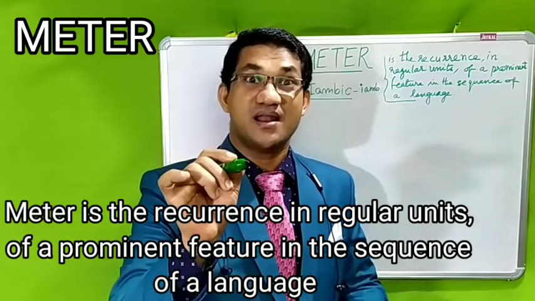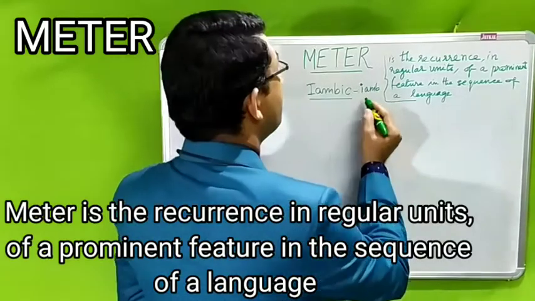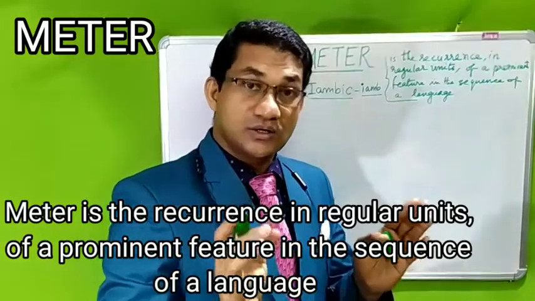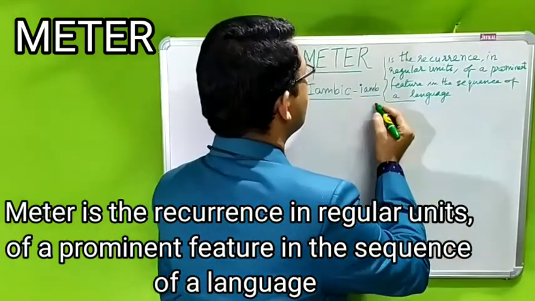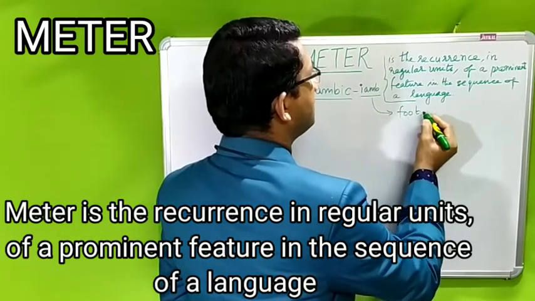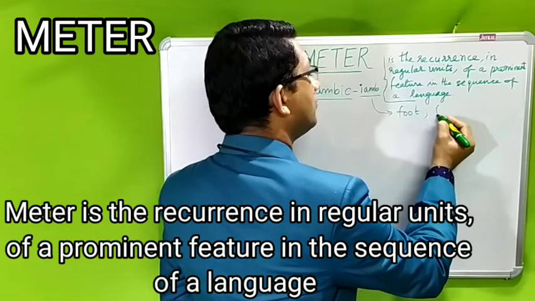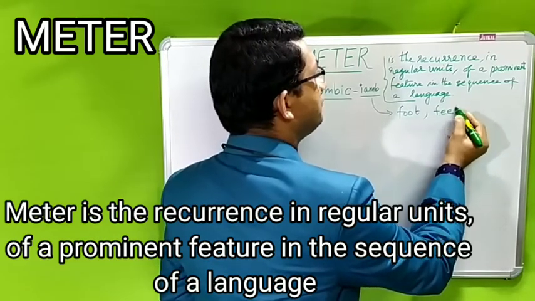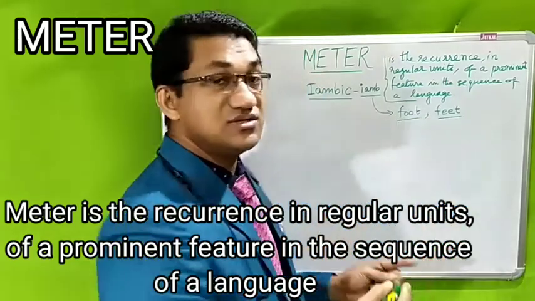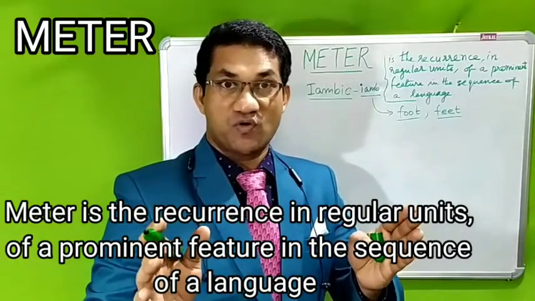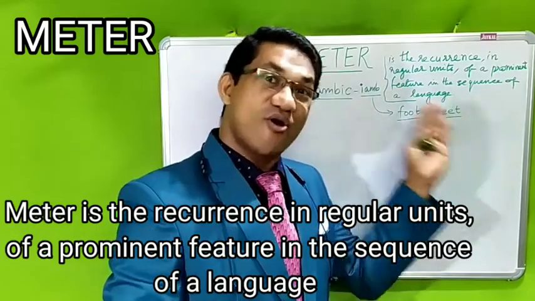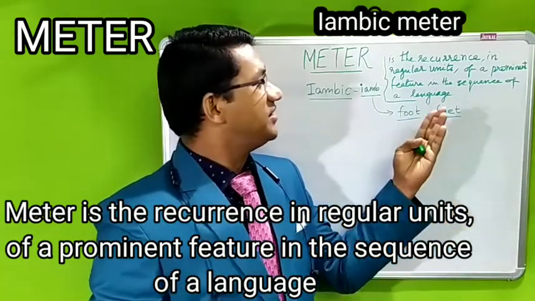We have iamb, that is of course the noun, and we have to understand another concept in English. If there is just one iamb, we say there is a foot. If there are more than one, we say that there are 2 feet or 3 feet. So 1 foot and many feet. And now what is the rhythm, or what is the regular recurrence or occurrence in the unit?